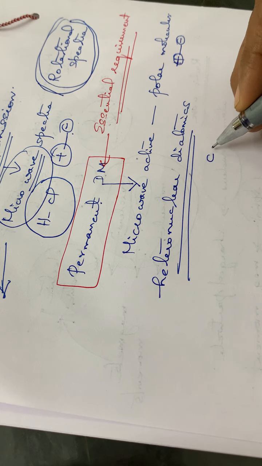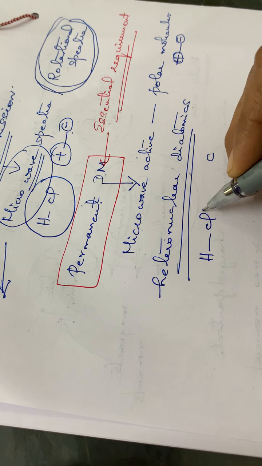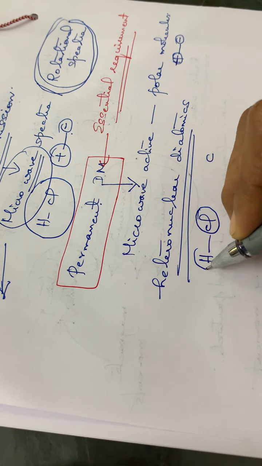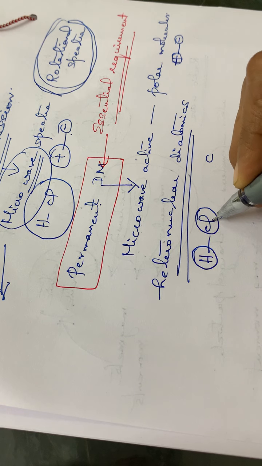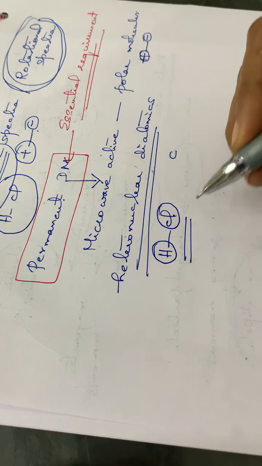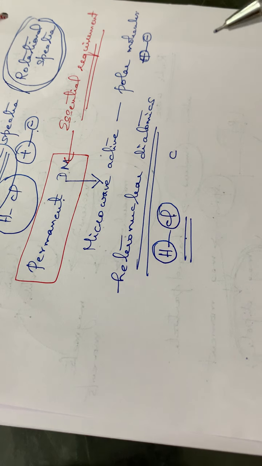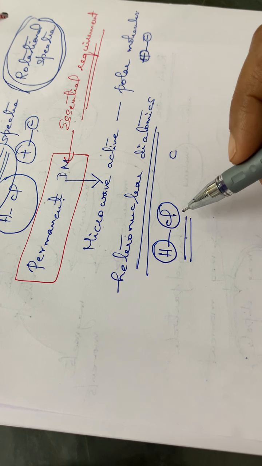For example, the HCl molecule, we already saw it is heteronuclear, with two different atoms and a large electronegativity difference. Such a molecule is polar, isn't it? So this type of molecule will give a microwave spectrum, or will be microwave active.